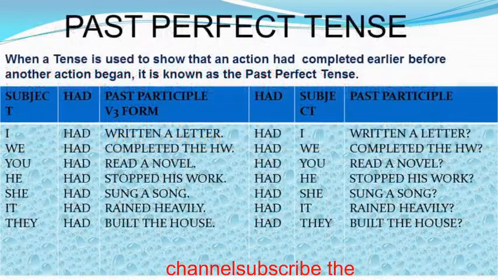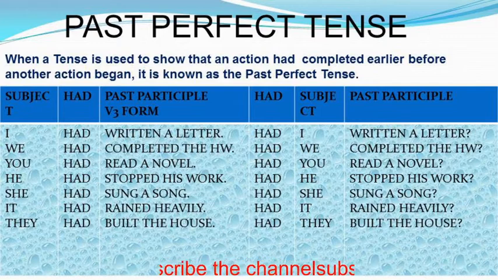Let's move on to one more tense, that is past perfect tense. When a tense is used to show that an action had been completed earlier, before another action began, it is known as the past perfect tense. Look at the examples. I had written a letter. Here, subject plus had plus the past participle, that is the V3 form of the verb, is used. I had written a letter. Had I written a letter? This is how the question form of the sentence can be made.